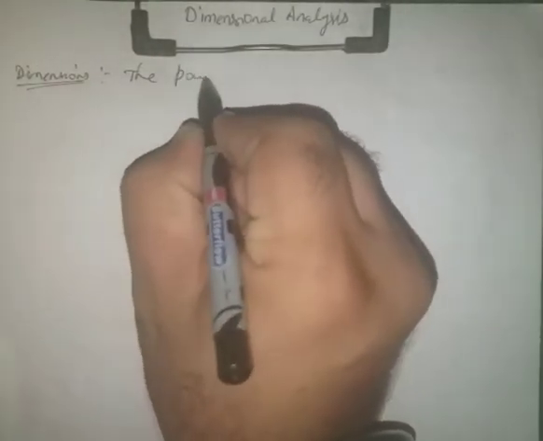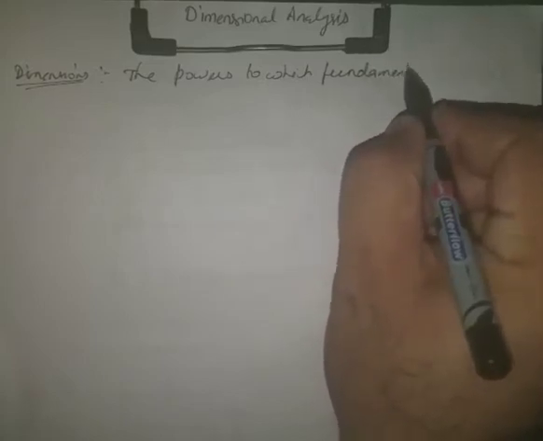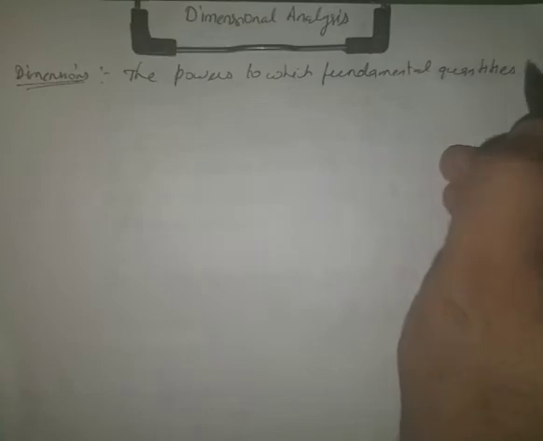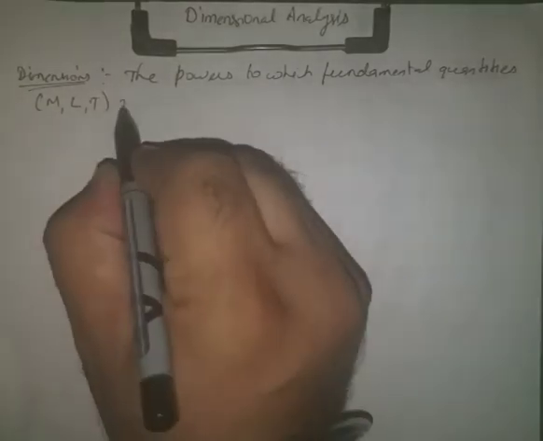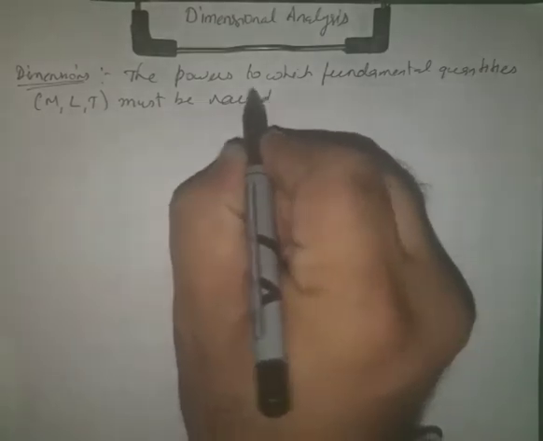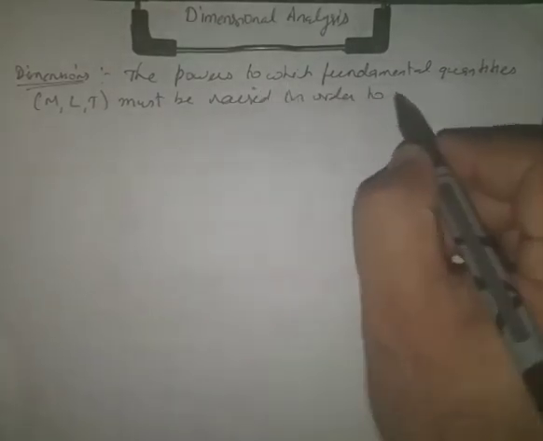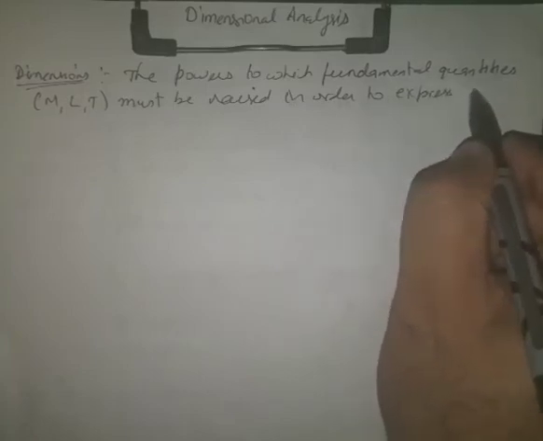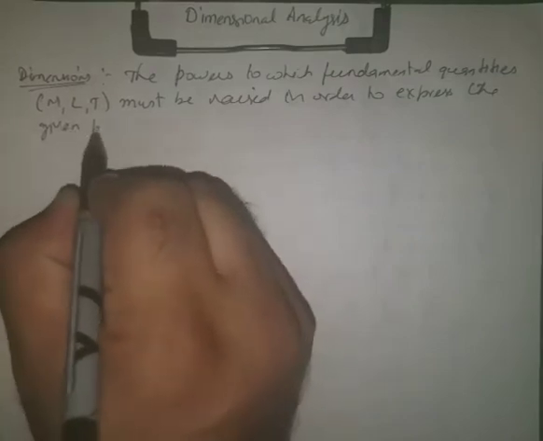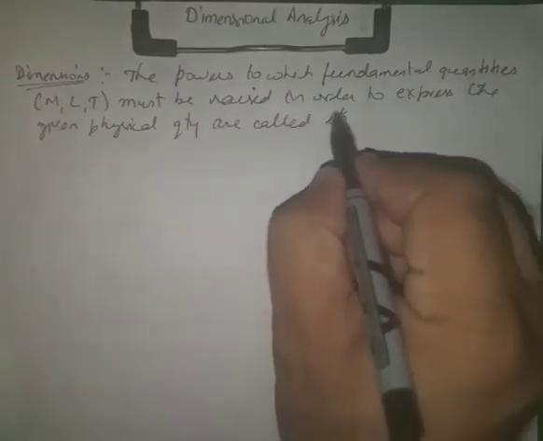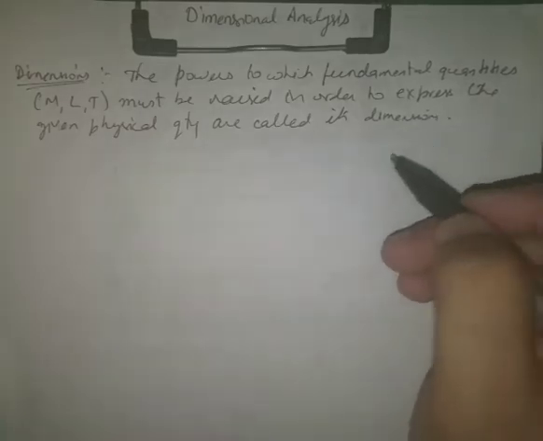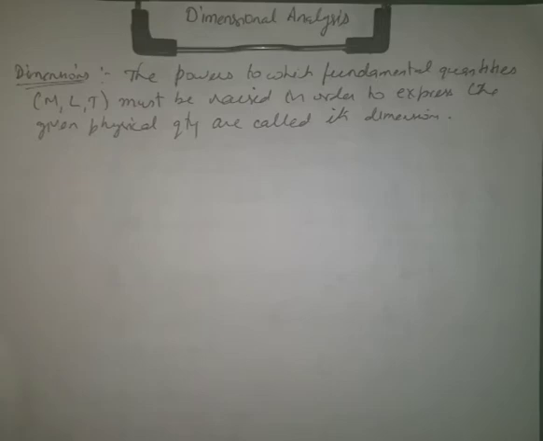So the powers to which fundamental quantities like mass, length and time must be raised in order to express the given physical quantity are called its dimensions.